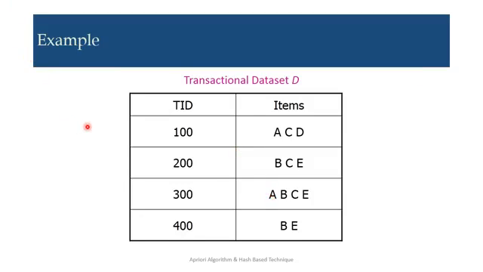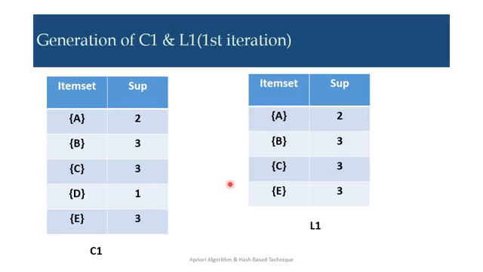Now we'll discuss another example where we have TIDs. This is the transactional data set D. The transaction IDs are 100, 200, 300 and 400, and the items are: for 100 it is ACD, for 200 it is BCE, for 300 it is ABCE, for 400 it is BE. Generation of C1 and L1 as the first iteration.